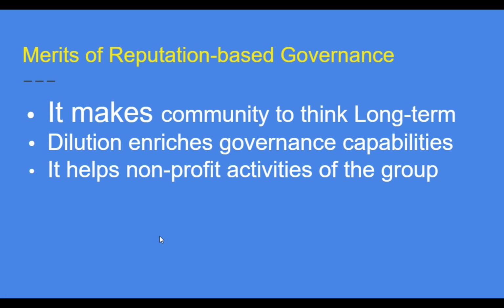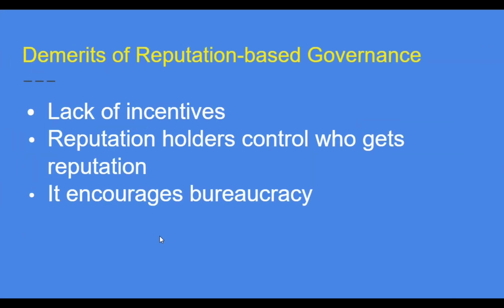Okay, let's look at the merits of reputation-based governance. It makes the community think long-term. Dilution enriches governance capabilities. It helps non-profit activities of the group. That is true because everything is not money. Because you earn REP, you just need to be around to make things work by doing your voting. So it helps non-profit activities. That's very, very true.